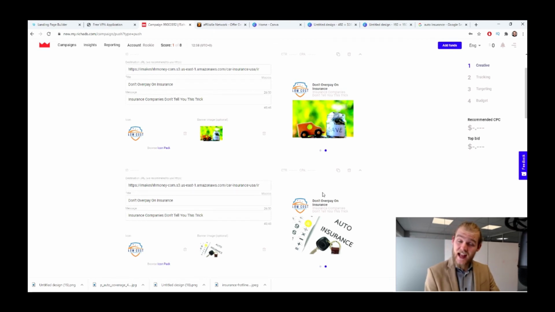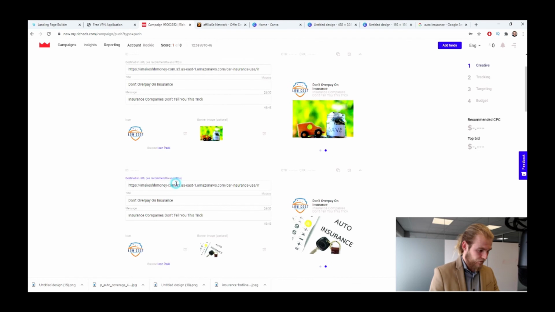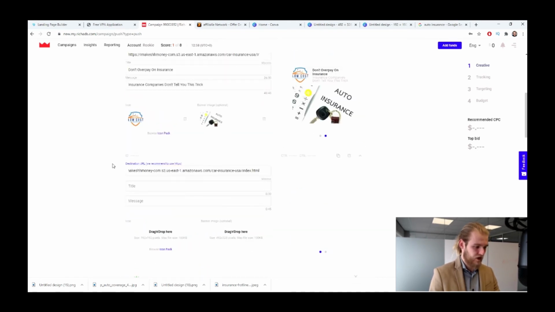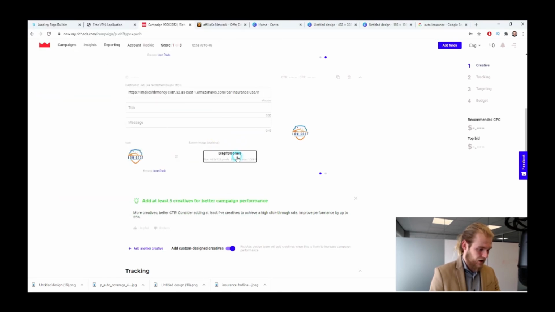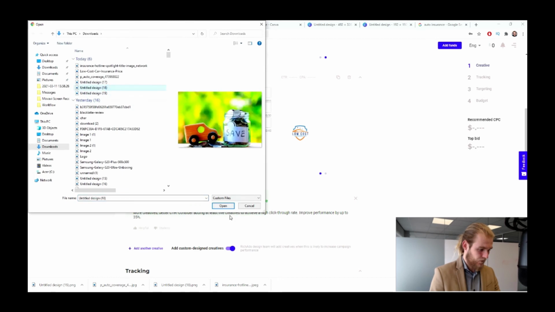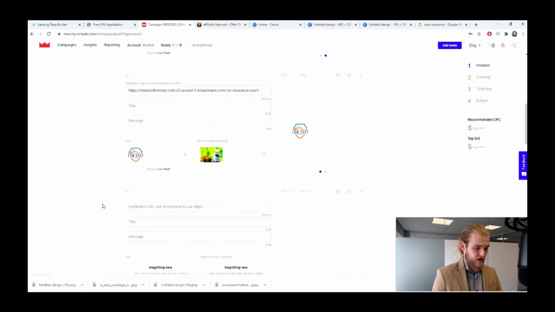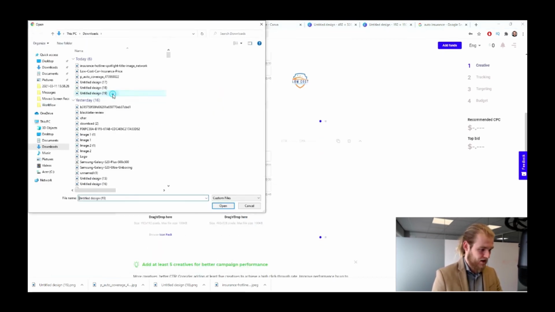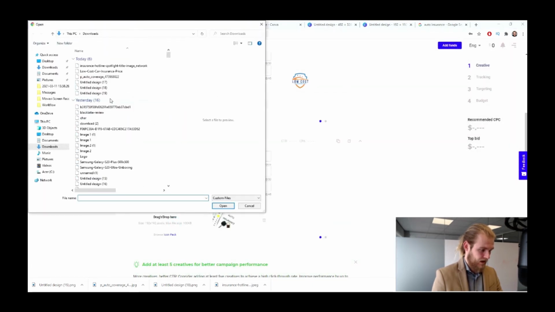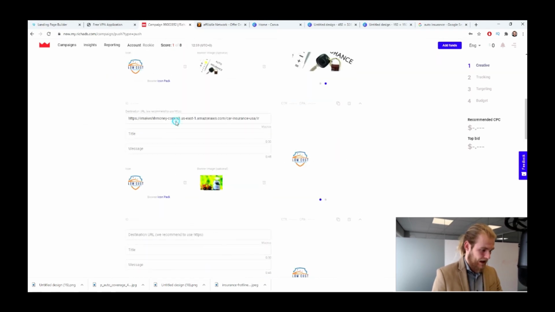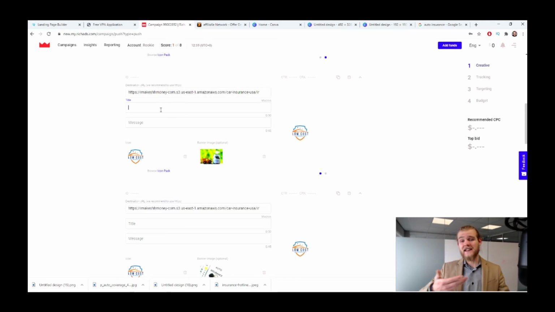All right, and we're going to do that same thing with the headline. So for this one, let's create another creative. And we're going to use the same campaign link, of course. And we're going to use the same icon. And we're going to use the same image. And we want to do that with this one, but also with the other one, of course. So that once again, you have both images in there, right? So this one as well. Bam. And this one is going to be the icon. And let's see. We copy this one. And for this one, we're going to create a different headline and a different description.